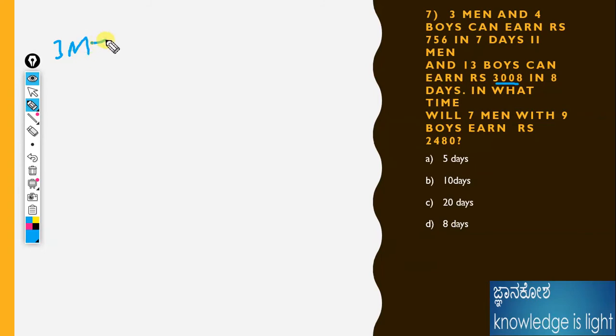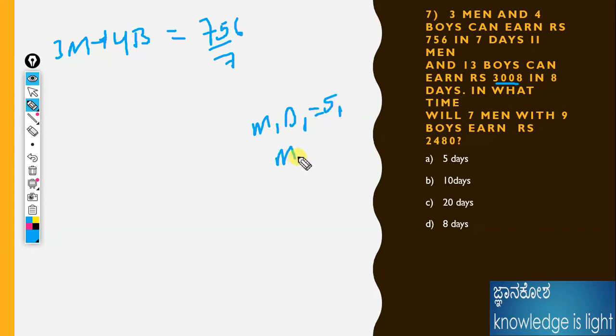See, M1 D1 is equal to S1. Understand? M1 is equal to S1 divided by D1. See, M1, 3 men and 4 boys, I have written from the formula. If you understand the formula, definitely you can substitute like that. Salary I have noted down, here it is the days. Days I am substituting in the denominator. Understand? This is the one equation, friend.